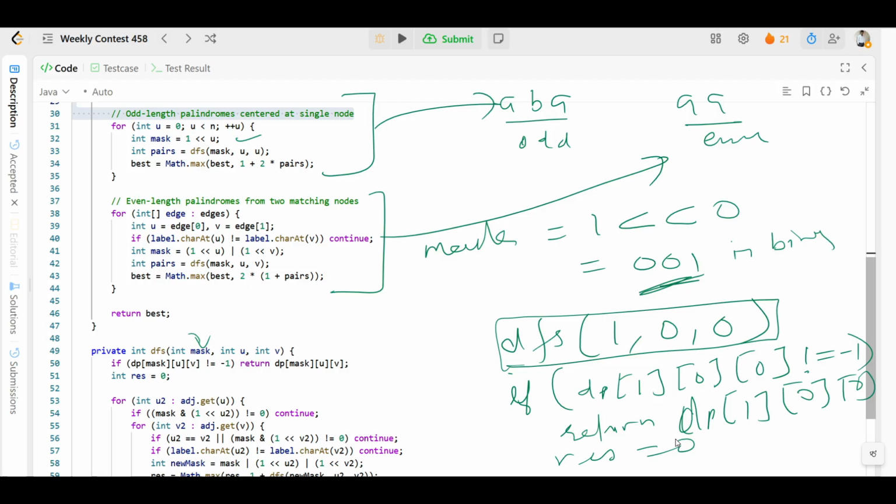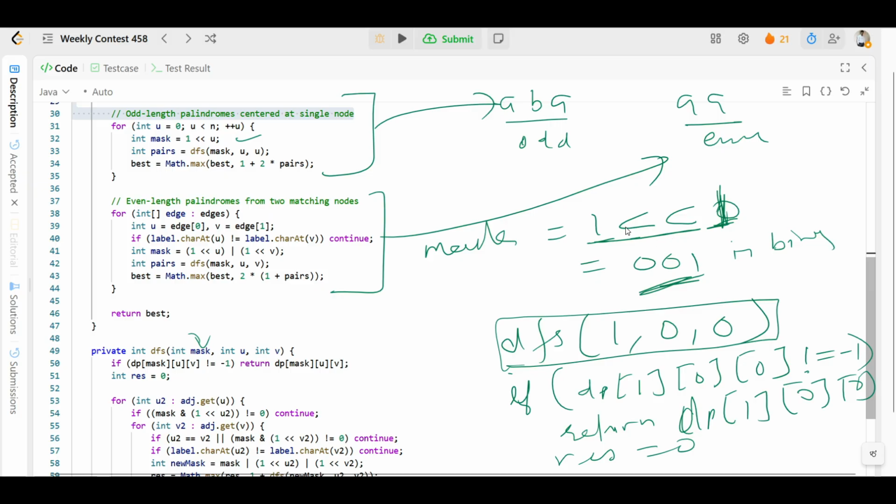And r is, let's suppose, 0 something, right? So we'll try to explore the neighbors of 0 here, which is already node 1. It means try u2 equal to 1, right? We'll check the neighbor of 0, then we'll bit mask again. Let's suppose this time it was 1, and we are doing masking. This is the node 0, this time the node is 1, so we'll do node 1. So we'll check, is 0 not visited? It is not visited, so it's okay, right?